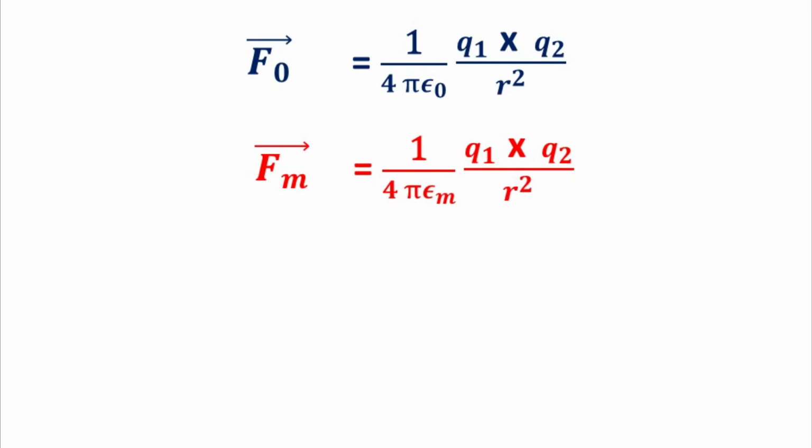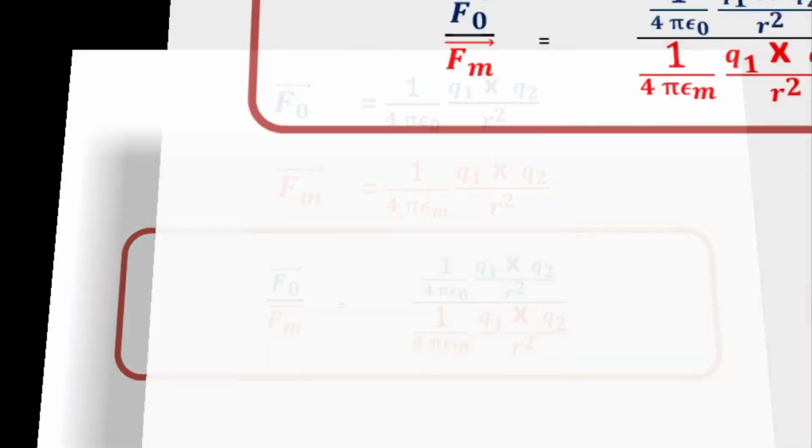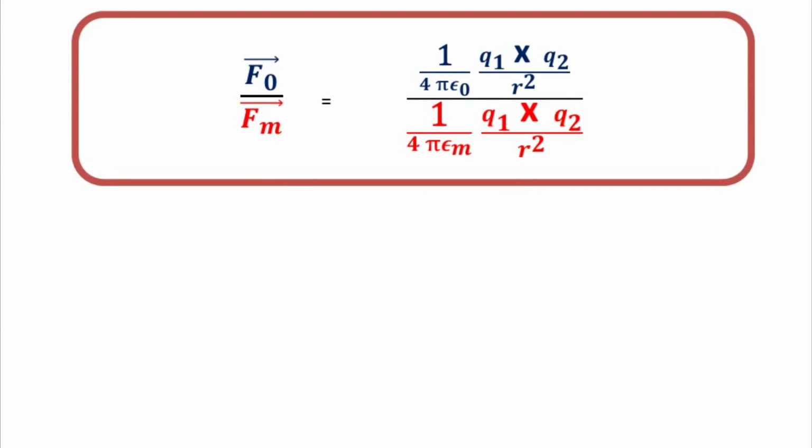If we find the ratio of force in air to force in medium, then force in air divided by force due to medium is equal to 1 by 4 pi epsilon naught Q1 Q2 divided by R square, divided by 1 by 4 pi epsilon into Q1 Q2 divided by R square. We can cancel 1 by 4 pi into Q1 Q2 divided by R square. Then we get the formula as